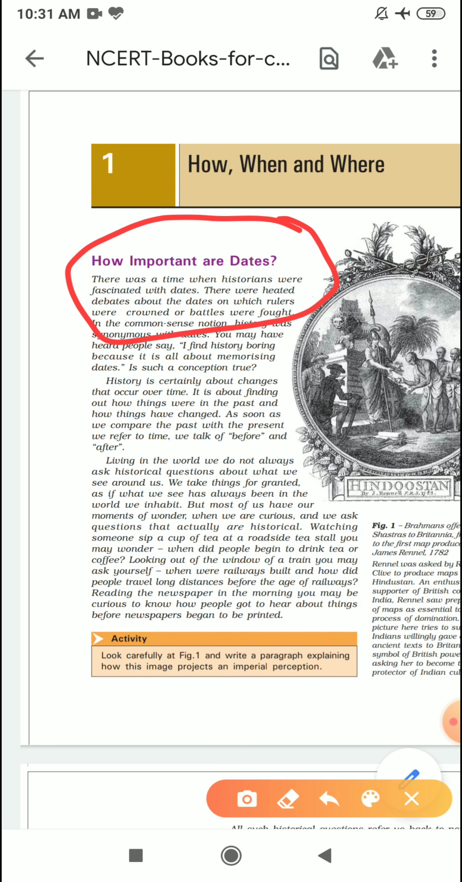How important are dates? Okay, so this is our first heading or topic. It starts with one of the important question tags, how. The first line says, so let's start now. So the first line of the chapter says, let me see if I can zoom it.